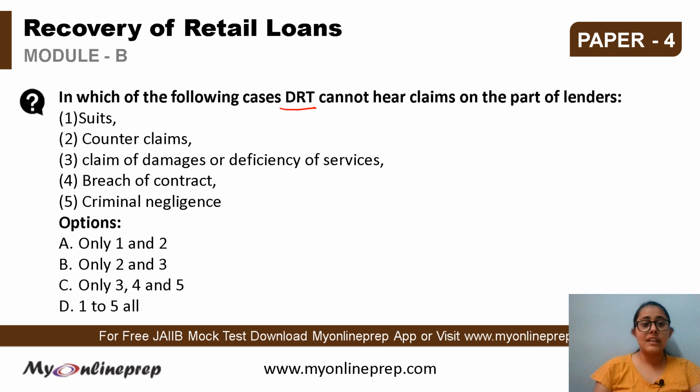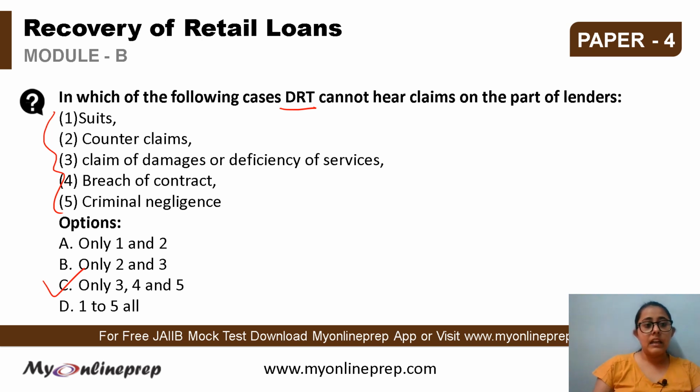The statements given are suits, customer claims, claim of damages or deficiency of services, breach of contract, criminal negligence, and out of these the options that are given are only 1 and 2, only 2 and 3, only 3, 4 and 5, or 1 to 5 all. So out of these 5 statements that are given, which claims cannot be heard by the DRT? The correct option here is C, that is only 3, 4 and 5.